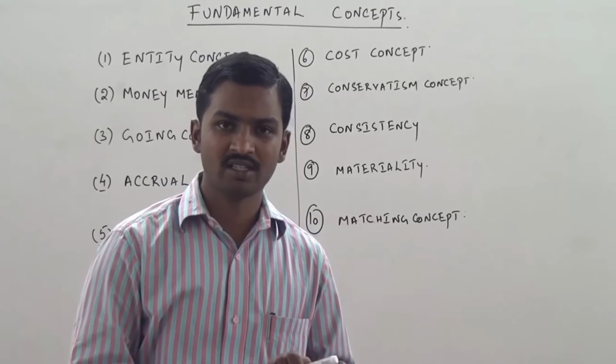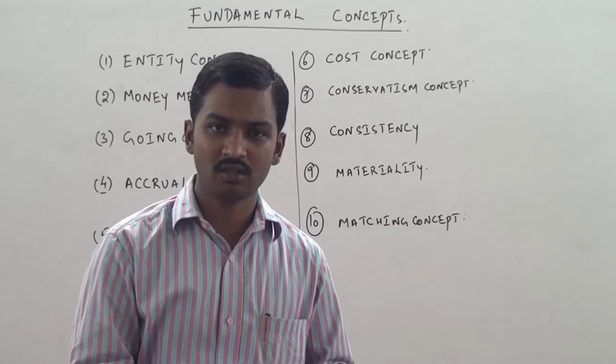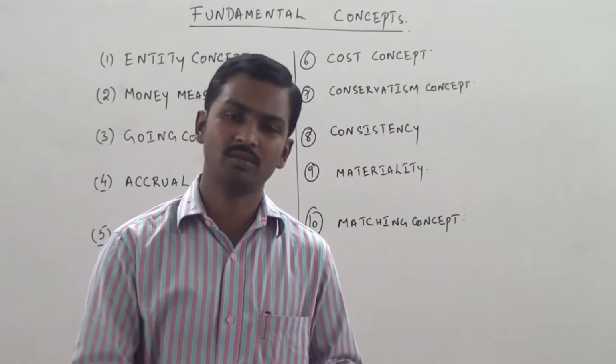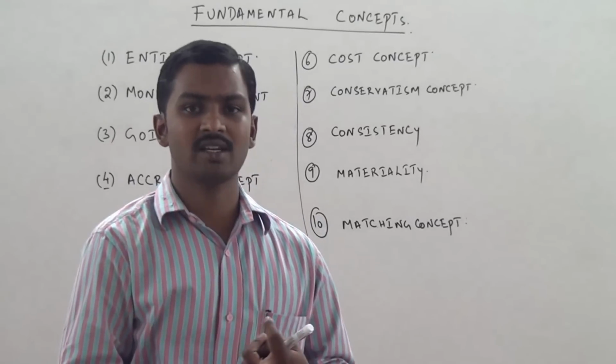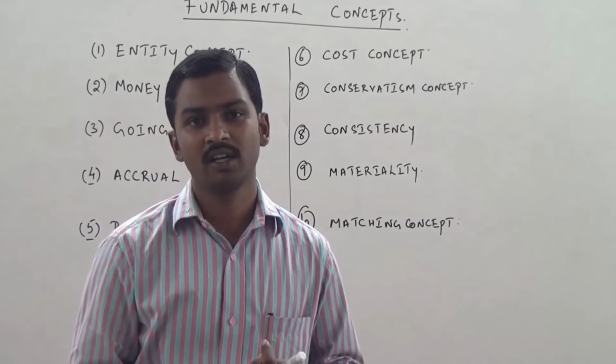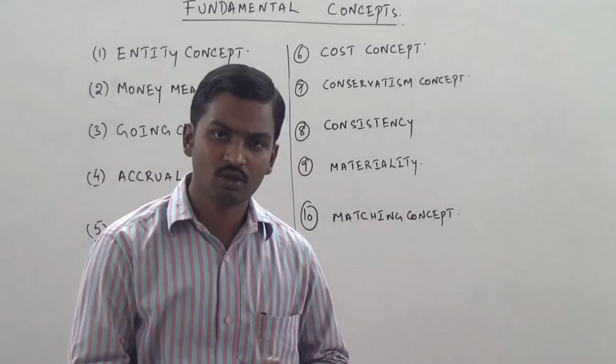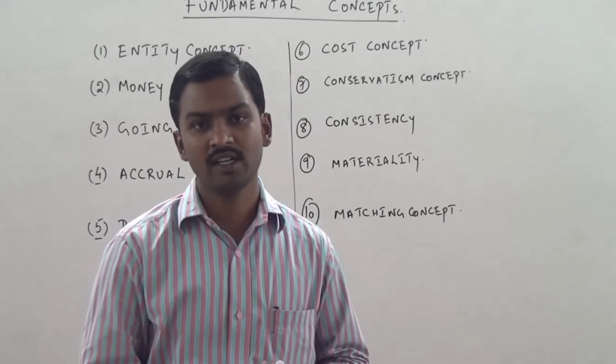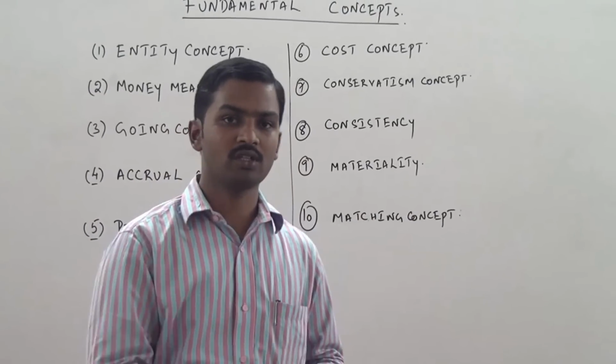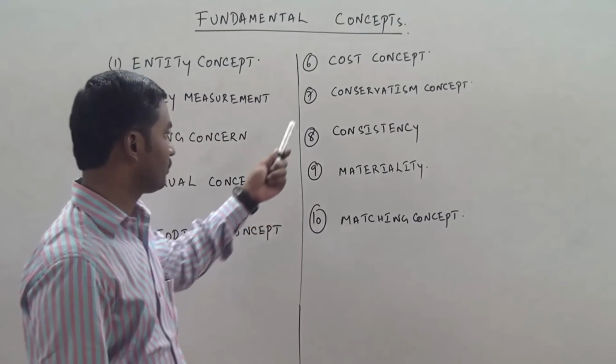So provision for bad debts is an example of conservatism concept. Provision for discount on debtors is an example of conservatism concept. Providing depreciation is an example of the conservatism concept. And even valuing stock at cost or NRV, whichever is lower, is also an example of the conservatism concept. I hope the conservatism concept is very clear for you.